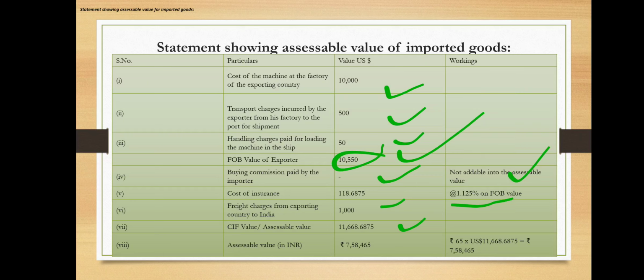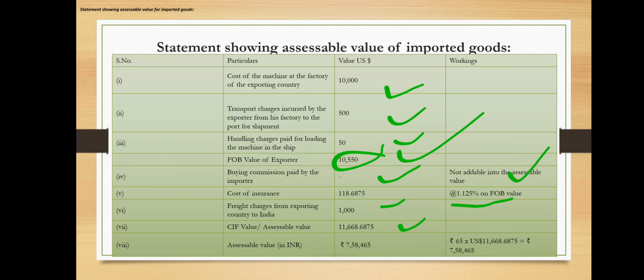That will be called the assessable value or CIF value, cost, insurance and freight. The value we get is the assessable value.